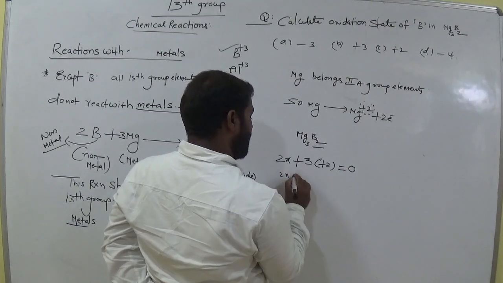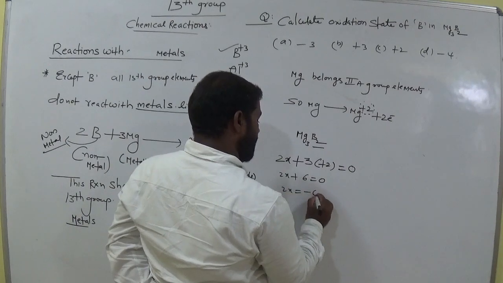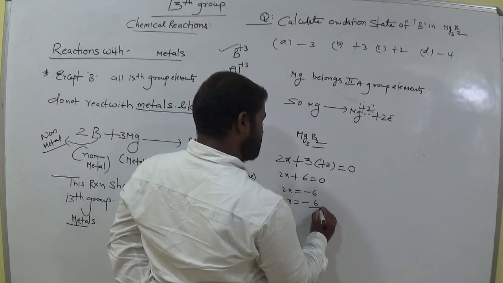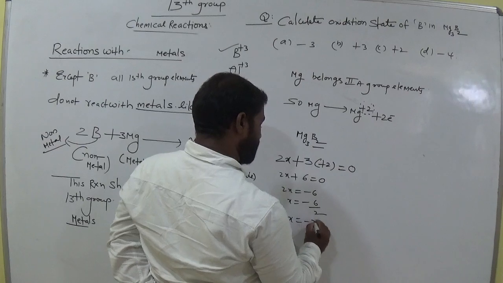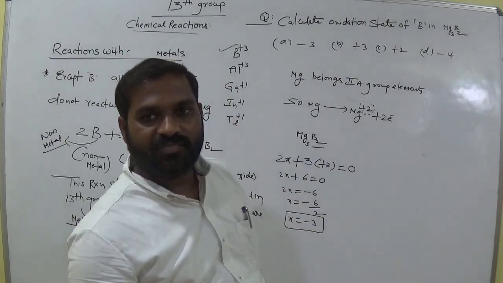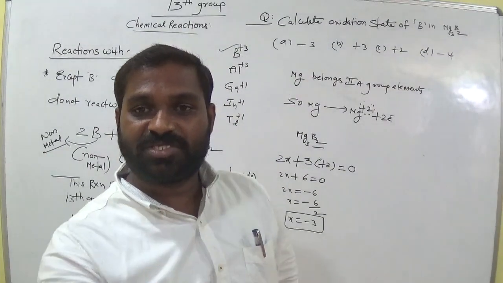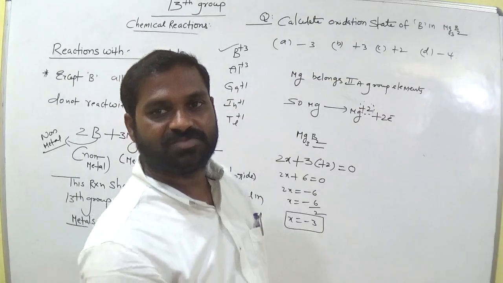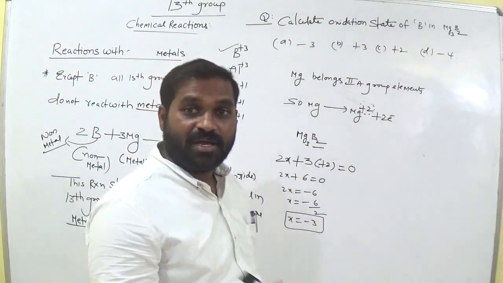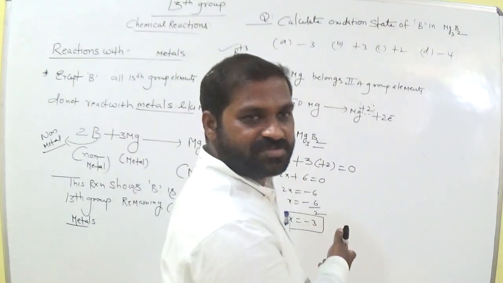So now 2x plus 6 equals 0. 2x equals -6. x equals -6/2, that is x equals -3. Okay. When comparing with magnesium, boron is less electropositive. That is the meaning of this one. Magnesium is positive; when comparing with magnesium, boron is less positive. So it shows minus here.